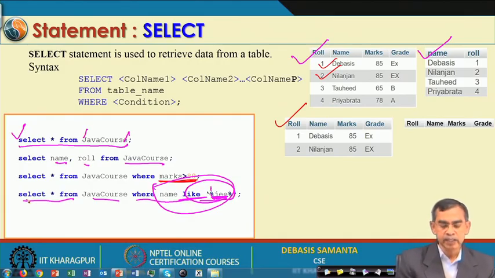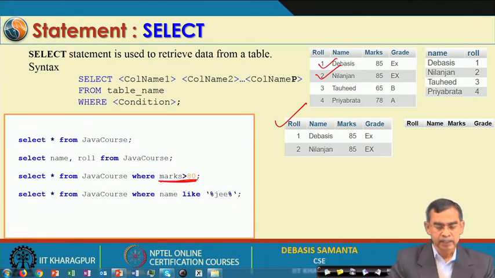Now, if you execute this command, it may not satisfy any record, may not satisfy this condition. In that case, it will display a blank table. As you see here, there are no records which have a name having the characters, say, JEE. So, it will return a null table, a blank table in this case.